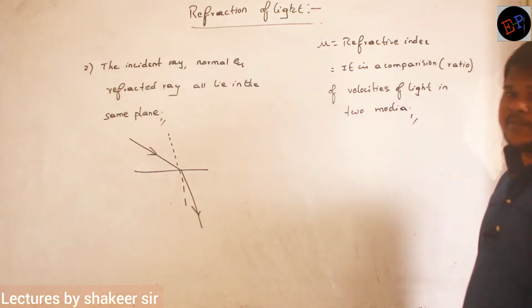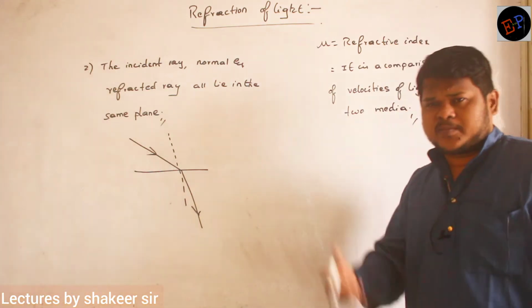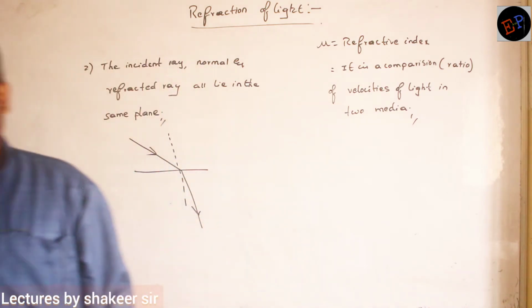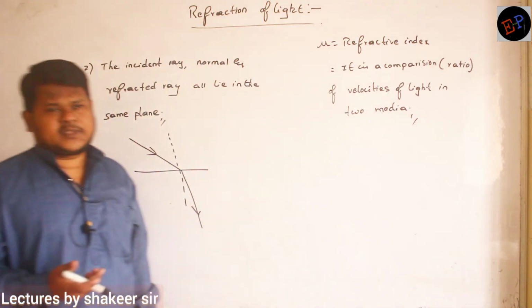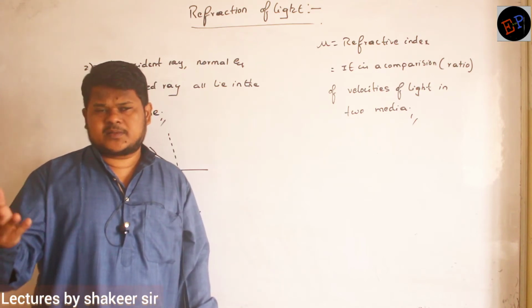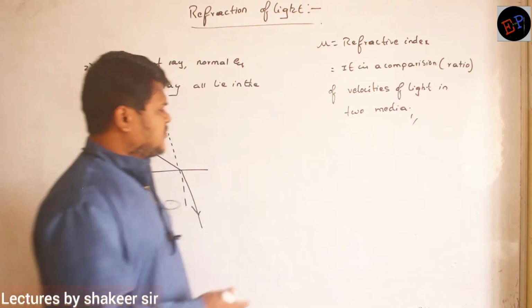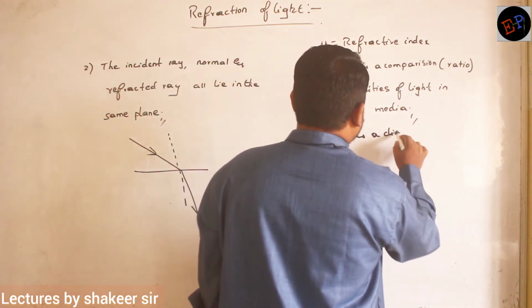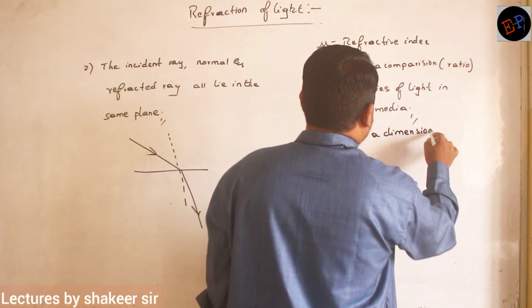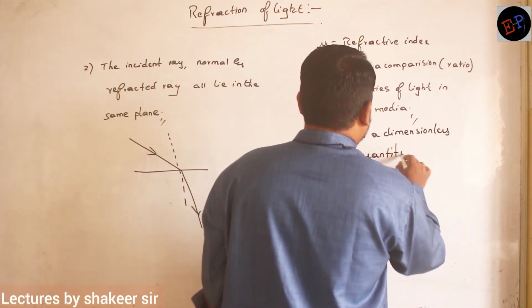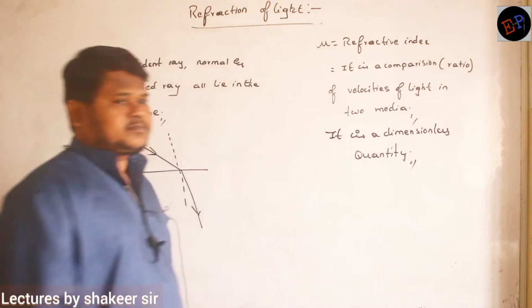Are you able to understand, ma'am? Comparison means ratio, no, ma'am? So ratio means what? It doesn't have any dimensions. Therefore I say it is a dimensionless quantity. It does not have any kind of dimensions.